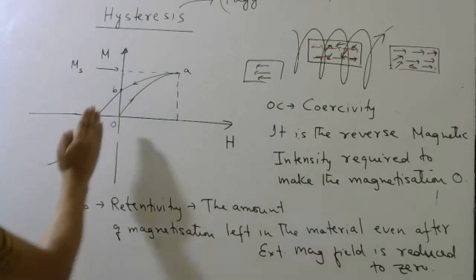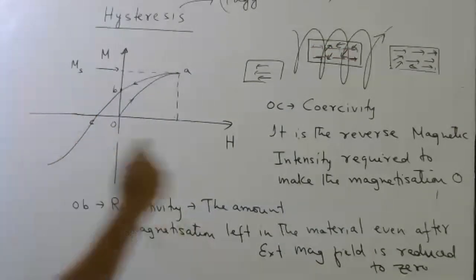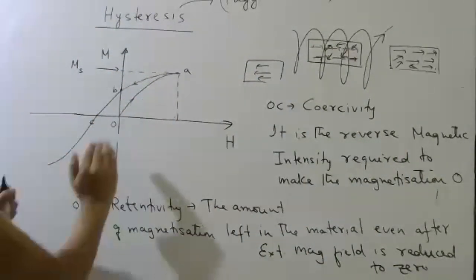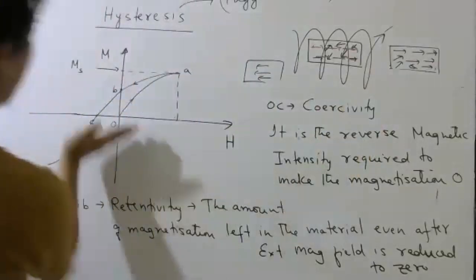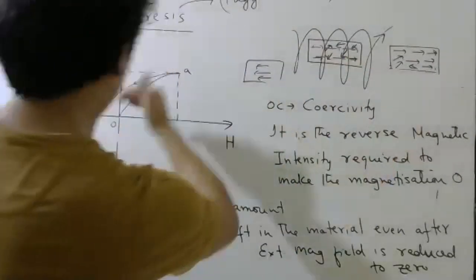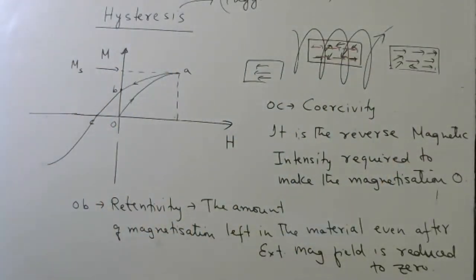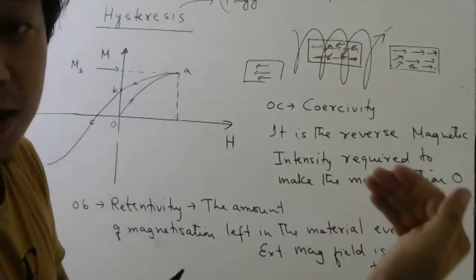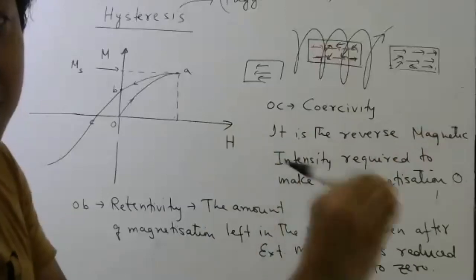So as you keep increasing the reverse magnetic field, the opposite direction magnetic field, the dipoles will now start turning in this direction. Before, the magnetization was in this direction, positive. Now it will be in this direction, negative. And then it will become saturated. Saturated means once all the dipoles are in the opposite direction.